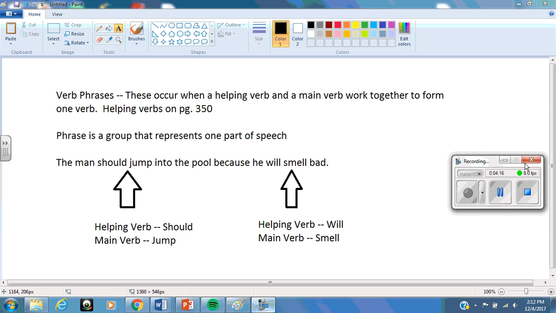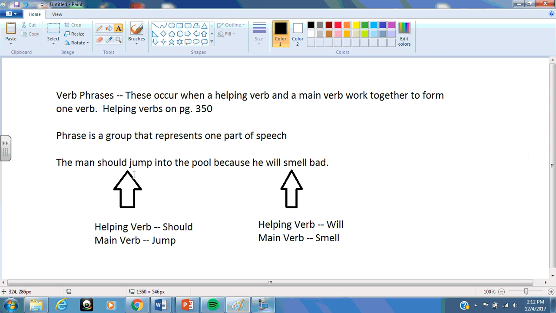So, looking at these, the whole verb phrase is should jump. Its helping verb is should, its main verb is jump, and the whole thing is acting as one verb, which is should jump, which is an action verb. So much like that, over here, we have the helping verb will, the main verb smell. The whole thing is acting as a linking verb. Because this is the most important thing we need to think about verb phrases: they act as one verb. So if I ask you what the verbs of this sentence are, you should say, should jump and will smell. Those are the verbs. We have two words working together to make one part of speech.